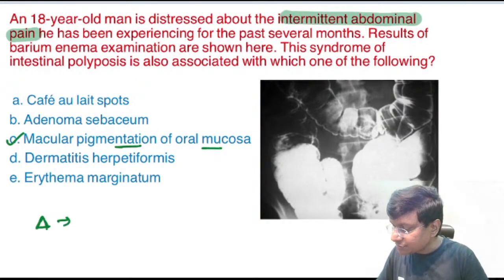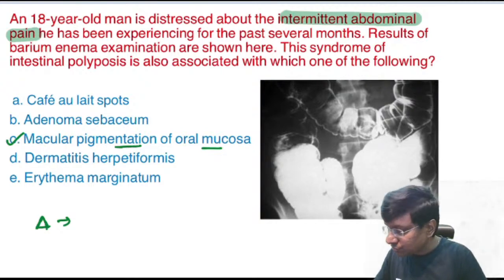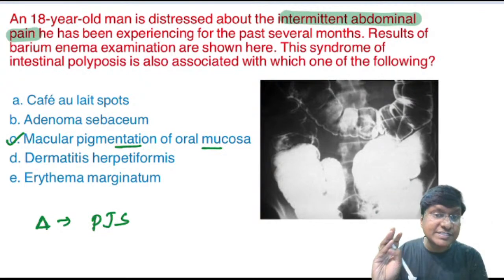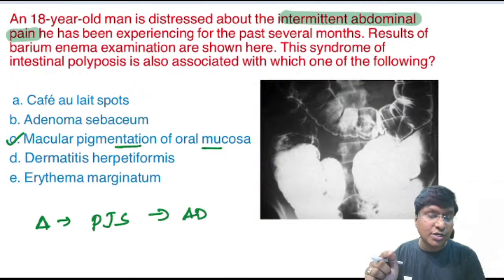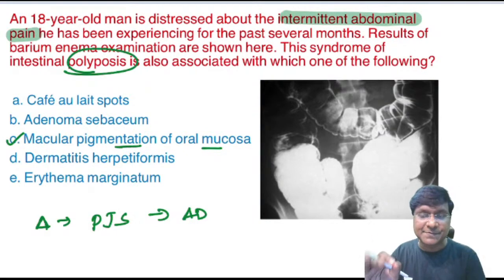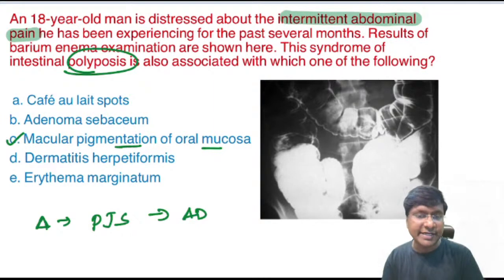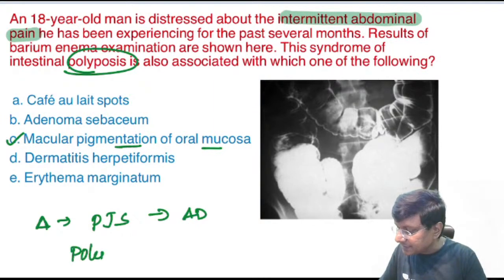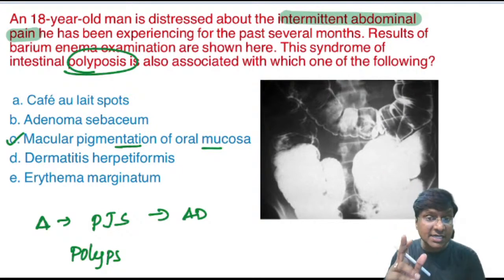Now, can anyone tell me the diagnosis of this clinical condition? Very good. The diagnosis is PJS, Peutz-Jeghers syndrome. What exactly is this? It is an autosomal dominant disorder characterized by the presence of hamartomatous polyps in the gastrointestinal tract. Genetic penetrance in families is reported to be as high as 90% because of autosomal dominant inheritance. The polyps in Peutz-Jeghers syndrome are large and pedunculated.